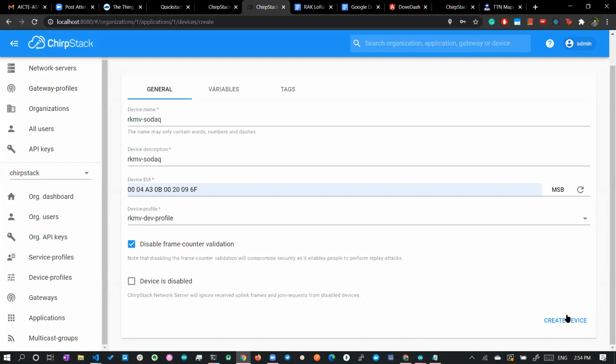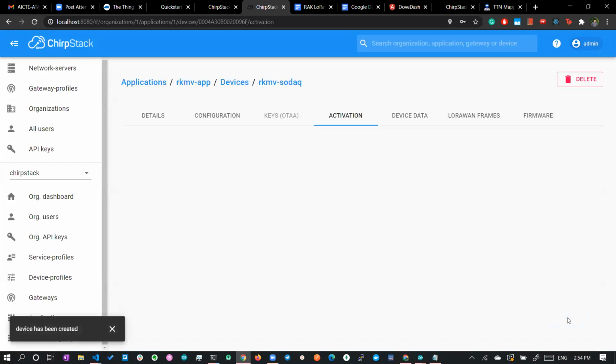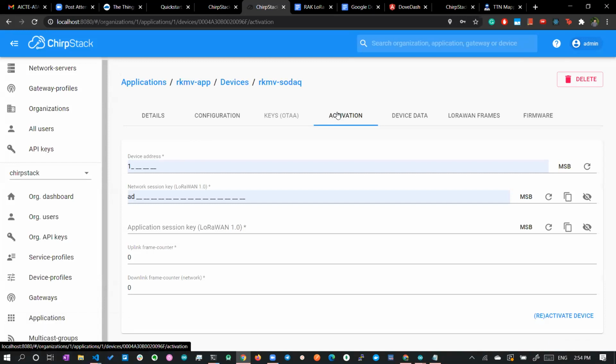Once you create the device, you can go to activation. Here OTAA is not there because we have not enabled OTAA in our device profile; if you choose OTAA there, you will get OTAA enabled. But now let's go for ABP, activation by personalization. Here you can go and generate new keys.